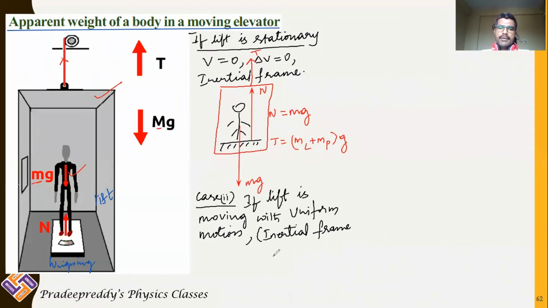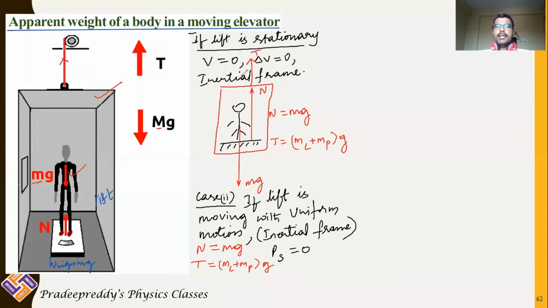It comes under inertial frame, and pseudo forces will be equal to 0. Therefore, same to same, whatever the forces we have got in the first case, those will be again repeated. Normal reaction on the person will be equal to mg. Tension in the chain will be equal to mass of the lift plus mass of the person into acceleration due to gravity.